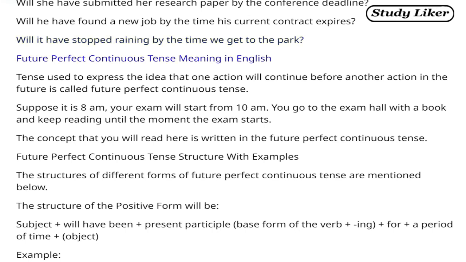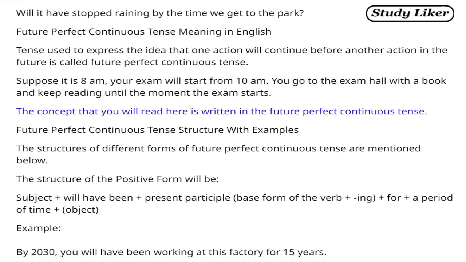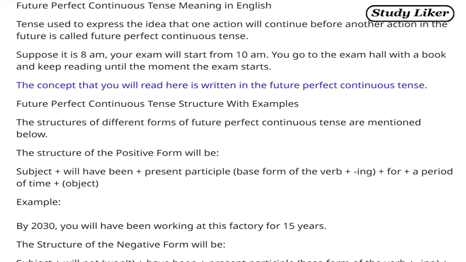Future perfect continuous tense meaning in English. The tense used to express the idea that one action will continue before another action in the future is called future perfect continuous tense. Suppose it is 8 a.m., and your exam will start at 10 a.m. You go to the exam hall with a book and keep reading until the moment the exam starts. The concept that you will read here is written in the future perfect continuous tense.